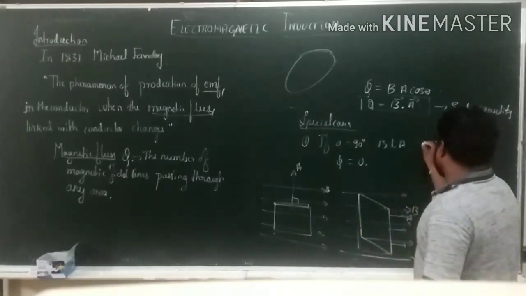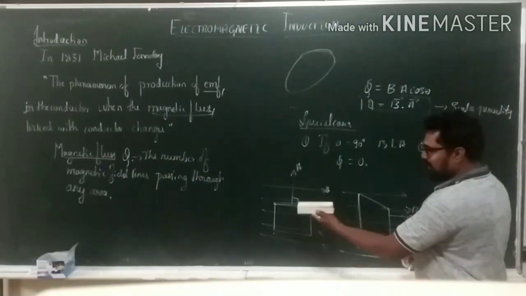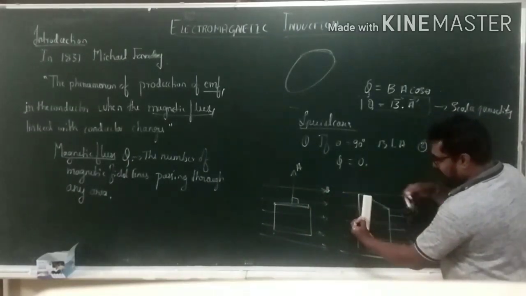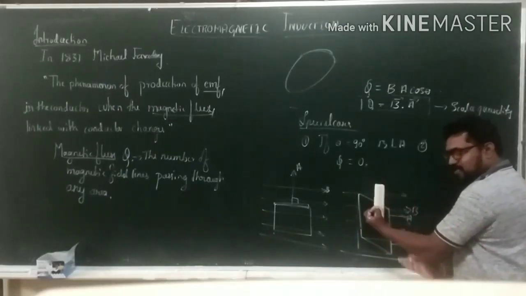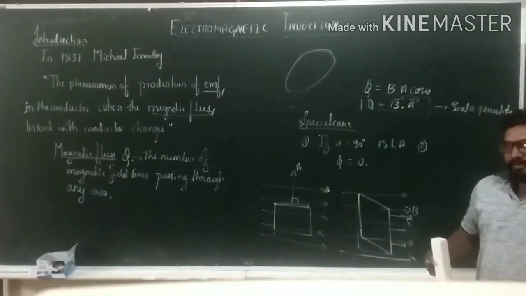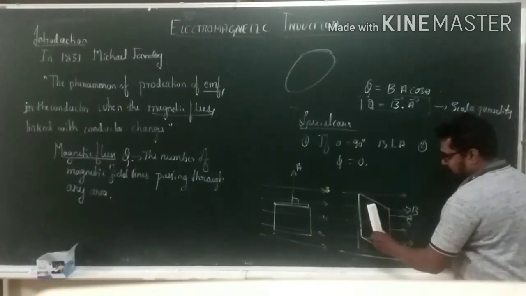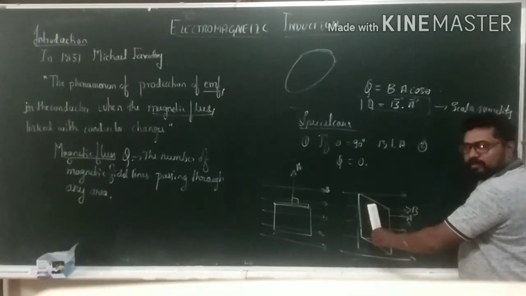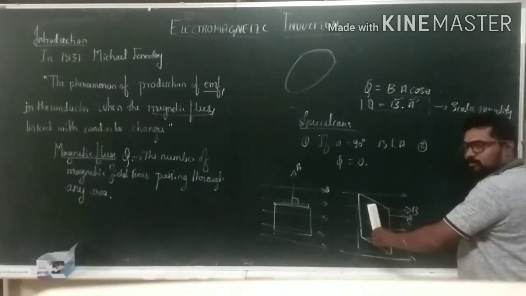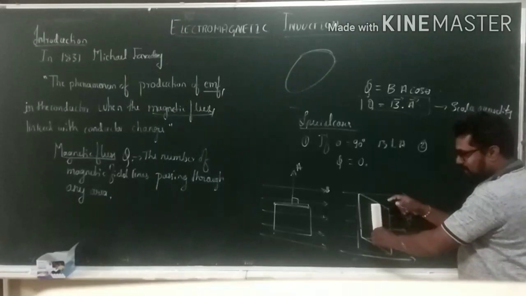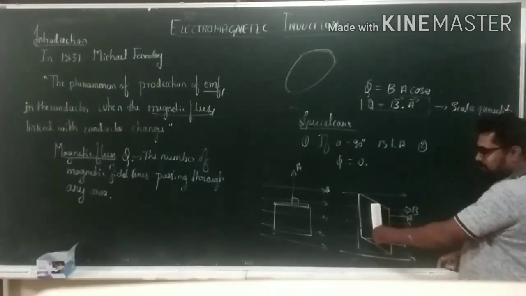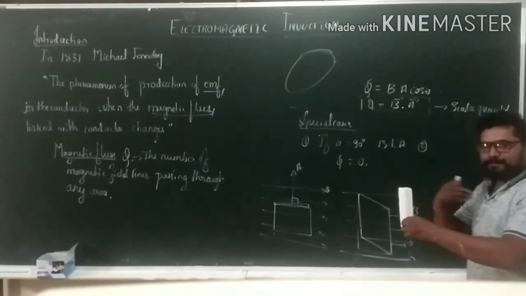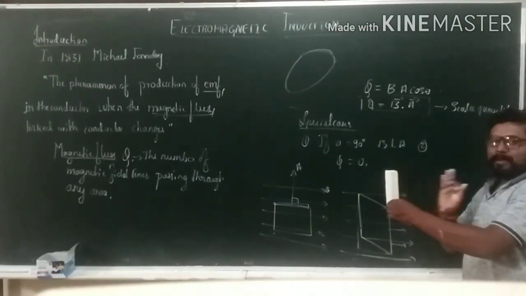In the first case. In the second case, I have kept the substance like this. Here, all the magnetic field lines are passing through the substance as well as the area of the substance. It means this is the area and the magnetic field lines are passing through that substance, and both are exactly parallel to each other.